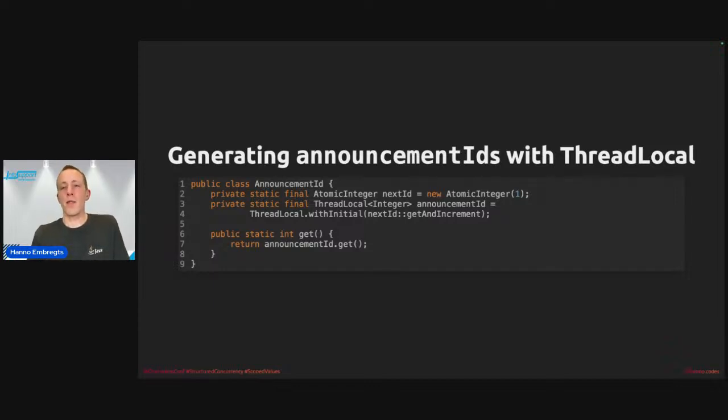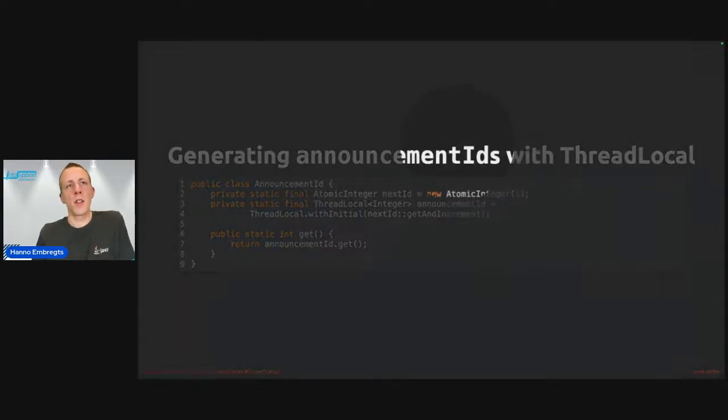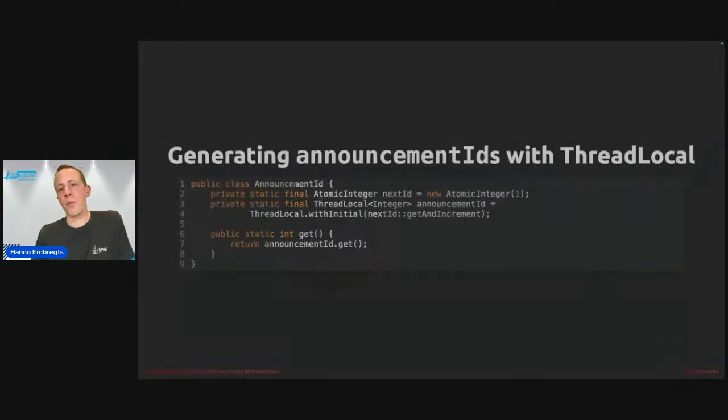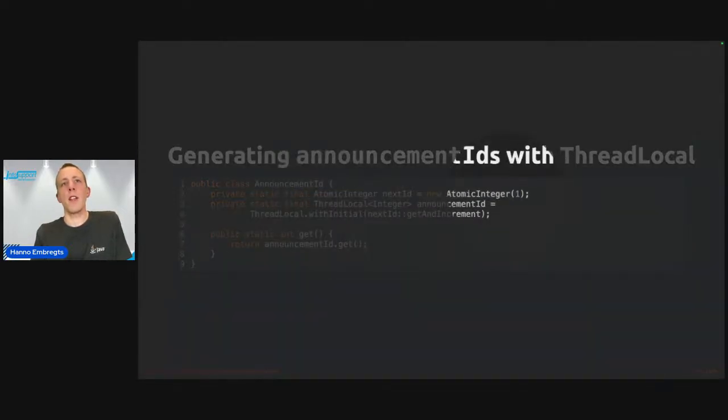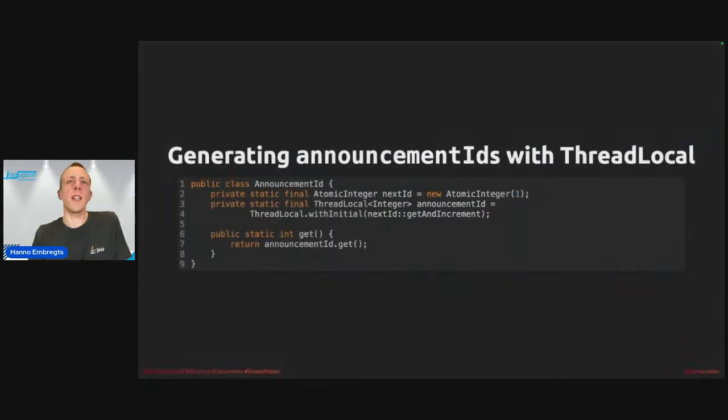It is assigned the first time that AnnouncementID.get is invoked right here. And it starts off with the value 1. And every time it is accessed, it will call getAndIncrement on the atomic integer there. So in that way, every time a new thread accesses it, it will be incremented by 1.